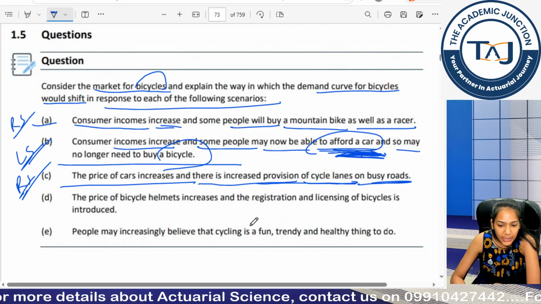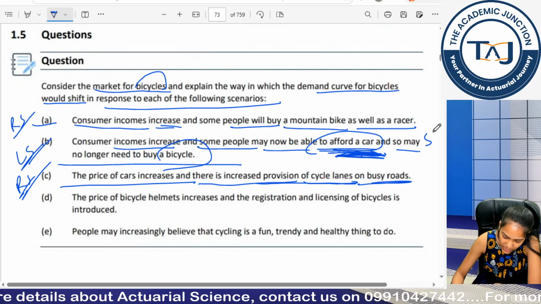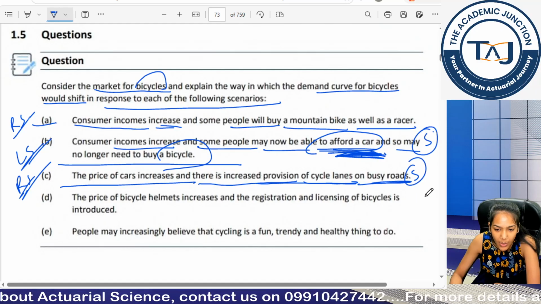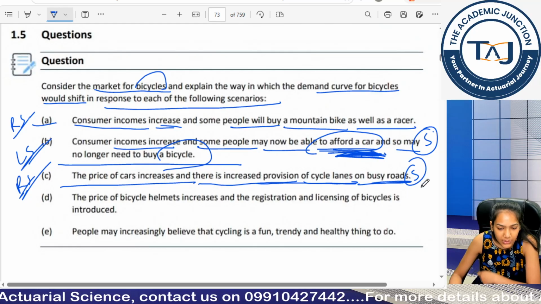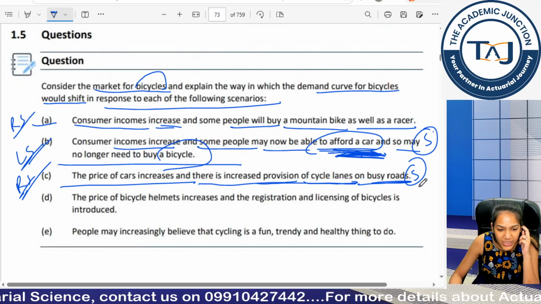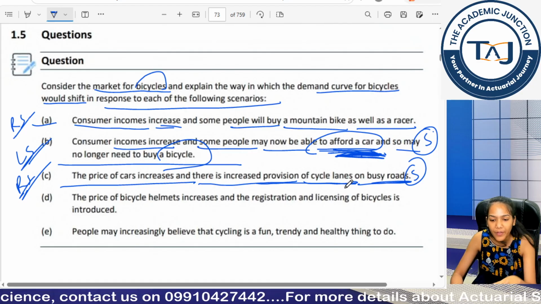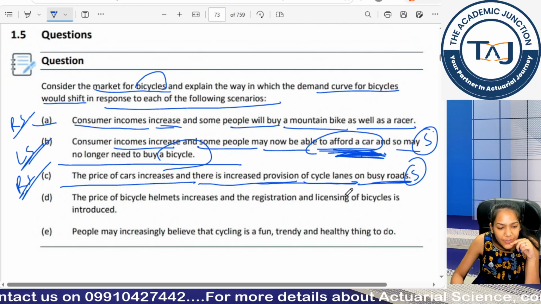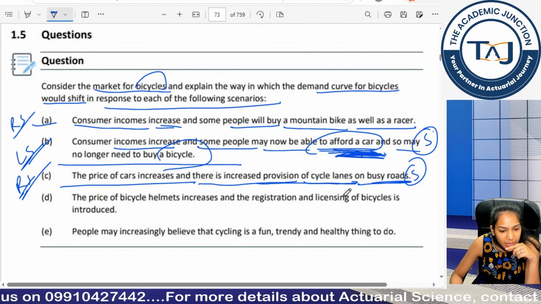Clear? Now, this was also the case of substitute goods, but how are these two framed? So, you can't expect a very simple question in the exam. You will be given two combined factors, and then they will be asking you whether it is a rightward shift or a leftward shift.